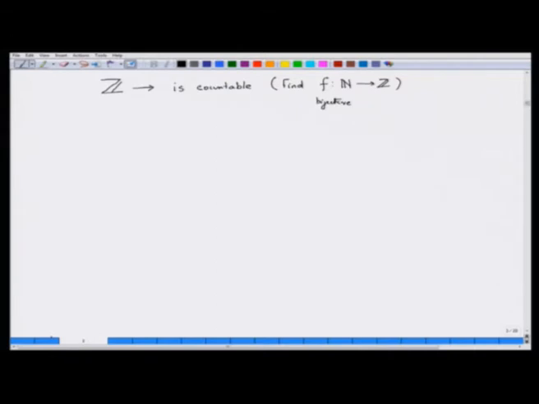First take 1, write down the numbers in this way: put 1 in the numerator and write all the natural numbers in the denominator. So, 1 by 2, 1 by 3, 1 by 4, 1 by 5.